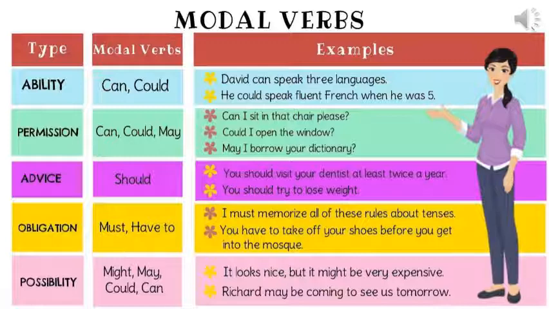Second type, permission. Modal verbs which show permission are can, could and may. Examples, can I sit in that chair please? That's informal permission. Could I open the window? Now could is usually used in the past but could is also used for polite permission. May I borrow your dictionary? Again, may is a polite permission.